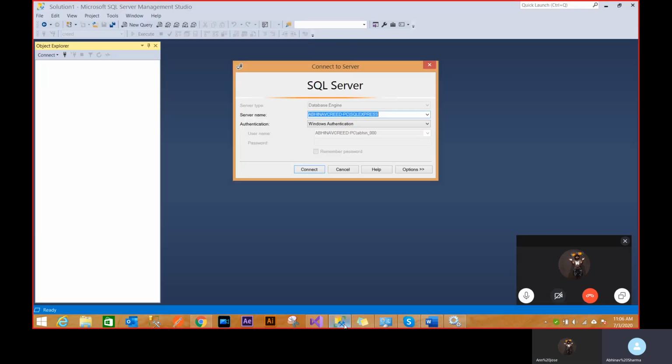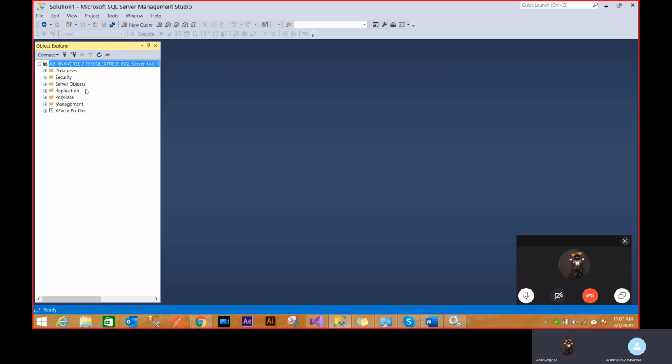Now what I do is I just want to connect to this database. As you can see, the name is also here, SQL Express, and I'll be connected to that service that's running on Windows right now. Because it's on my same machine, it will work with Windows authentication. If I am connecting to some other machine, then I have to put a username and password. But because right now I'm on my same machine, this is going to work. So I'll just connect.